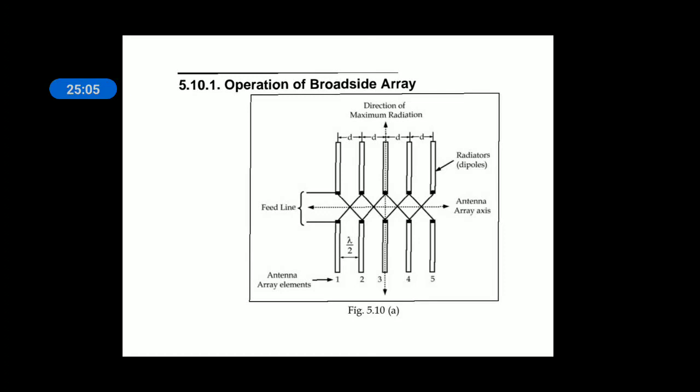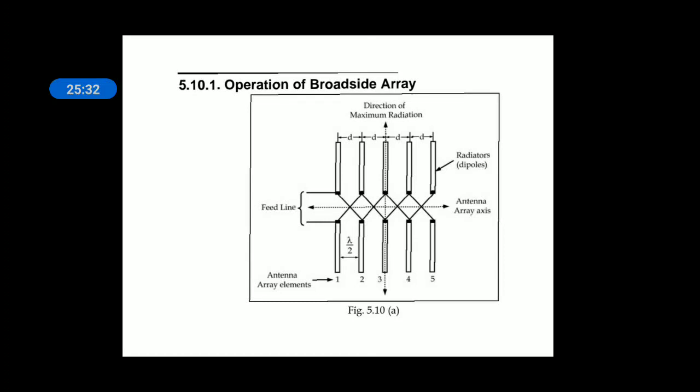If you look at this diagram, there are 5 half wave dipoles joined in a crossed fashion, but the leftmost half wave dipole is connected to the transmitter using a feeder line. The gap between any two radiators is the same.